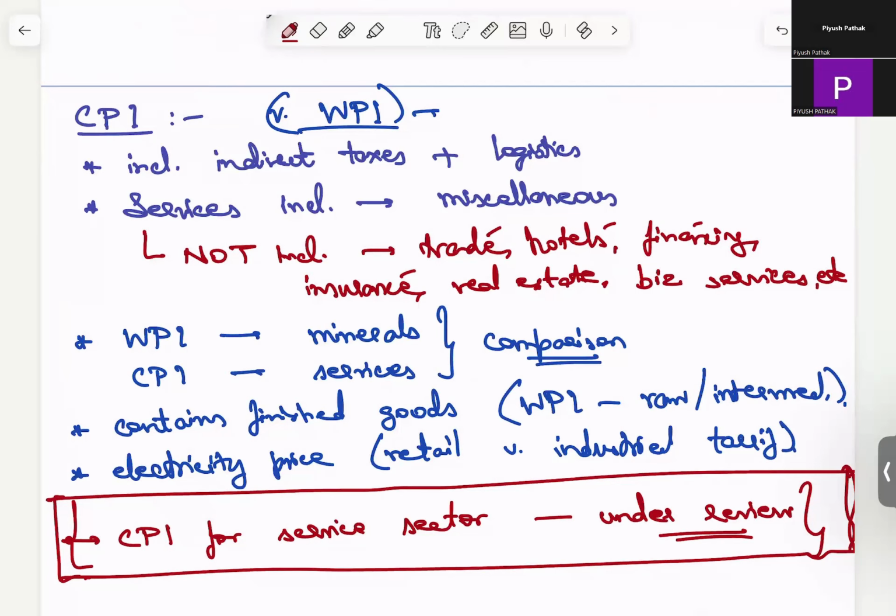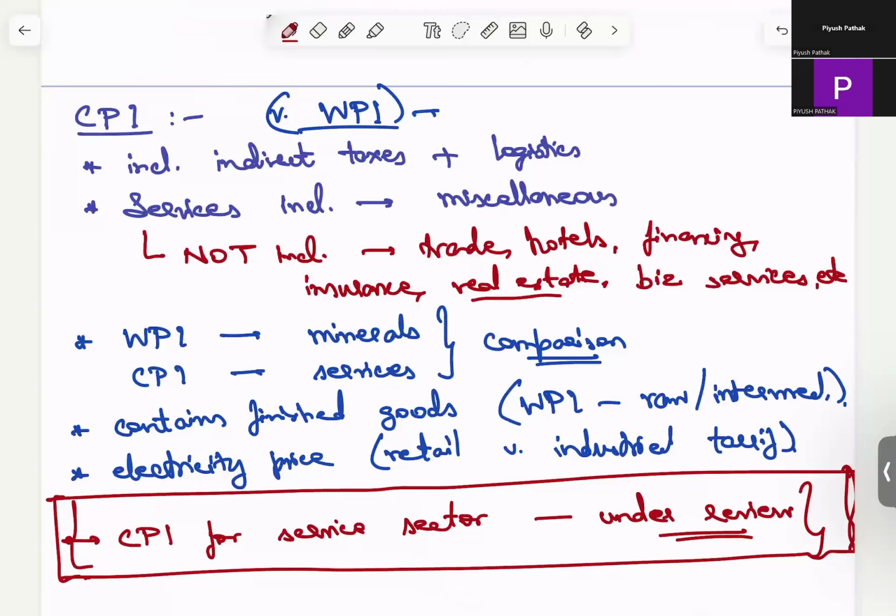But at least for people in the organized sector, people who are working in corporates, we all have our kinds of insurances: for medical, for car, for life, for term life and all those things. And this insurance as a measure of inflation is not included in CPI. So we really don't know whether the insurance cost which we are facing as individuals is coming under CPI or not.